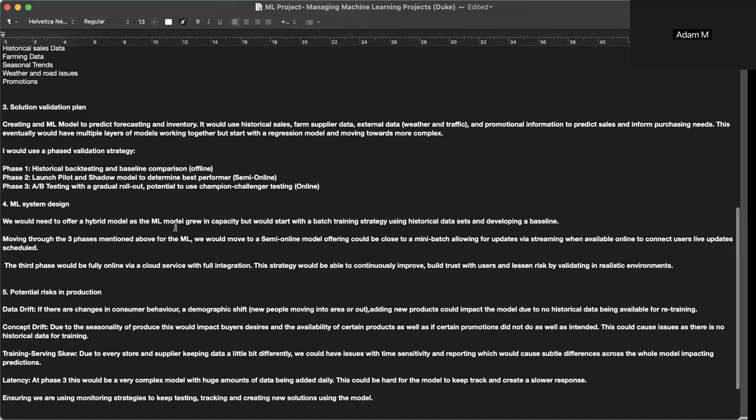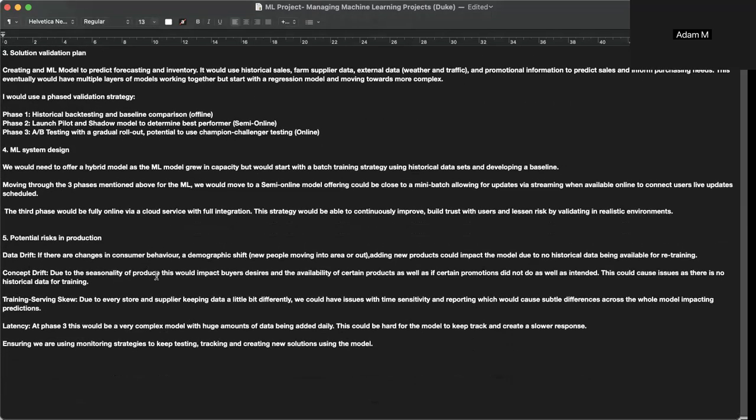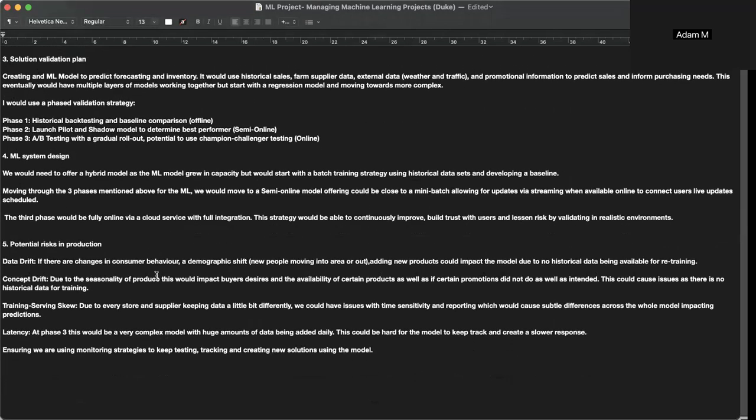So creating a model to forecast inventory would use historical sales, farm supplier dates, external data like weather and traffic, and promotional information to predict sales. This would allow multiple layers to work together, initially starting with a regression model and moving towards a more complex neural network. Looking at the ML design, we would need to offer a hybrid model as the ML model will grow in capacity, and it would start with a batch training strategy using historical data sets and developing a baseline.